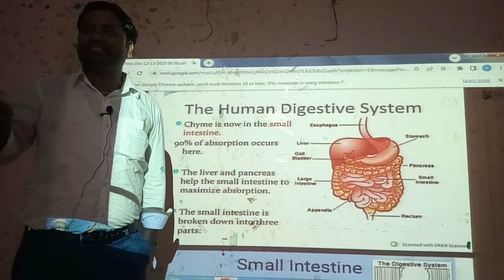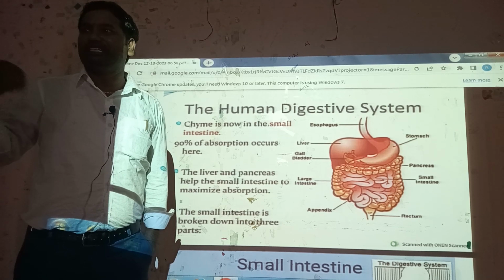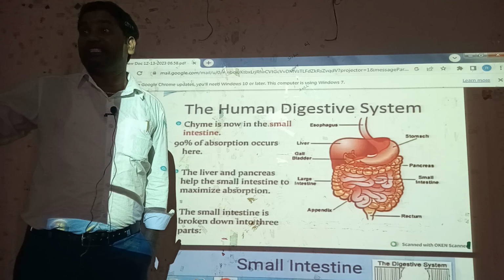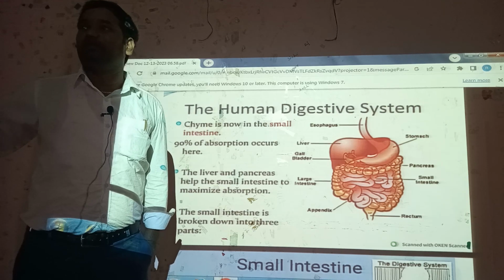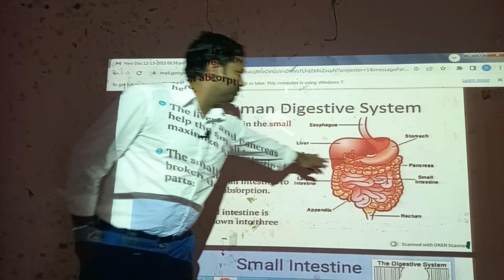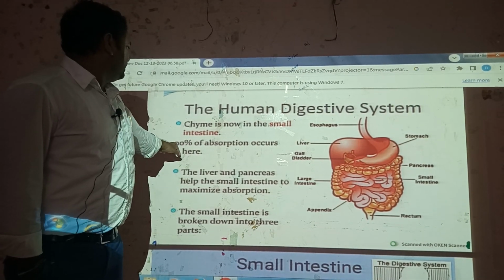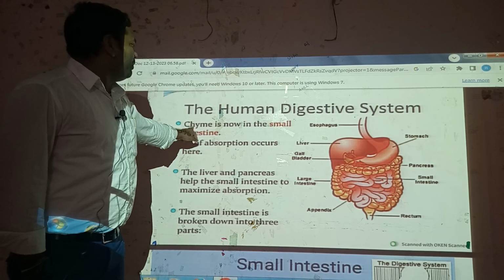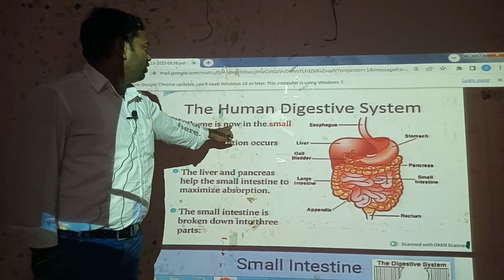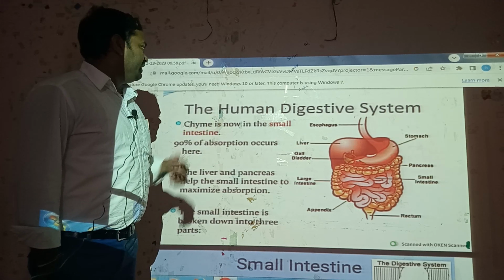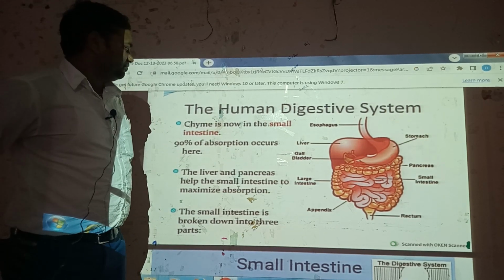The stomach releases gastric gland secretions: pepsinogen, lipase precursor, and HCl also. Pepsinogen is converted to pepsin by HCl, and the lipase precursor is converted to lipase. The main important J-shaped structure is where digestion is completed in the stomach. And this is the chyme process. Chyme is now entering into the intestine. Next slide.